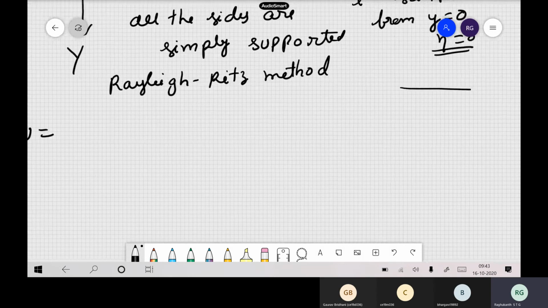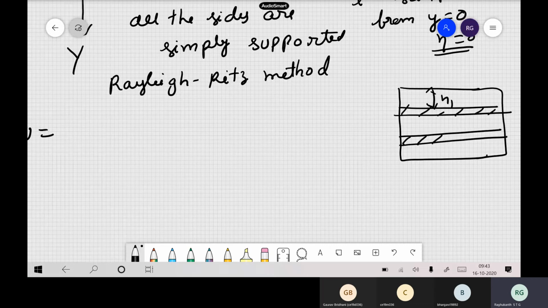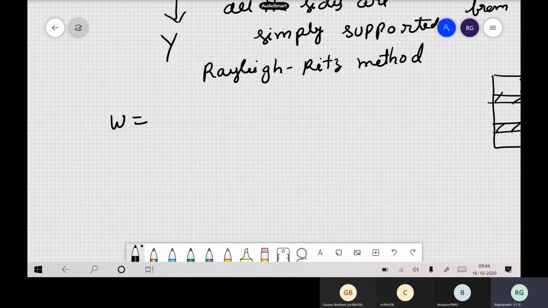Now how do you write the approximation? So this is my plate. I have one stiffener here. Distance is this eta 1. Then I have another stiffener here, and this distance is eta 2. Like that I have several stiffeners, say. Okay, and now how do you write this w? What is the approximation? And all the edges are simply supported. So that is a clue we have given. So now how do you write it? What is the deflection here?